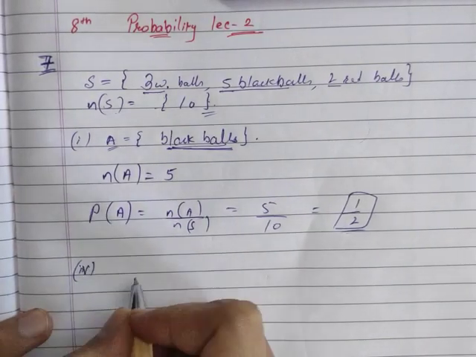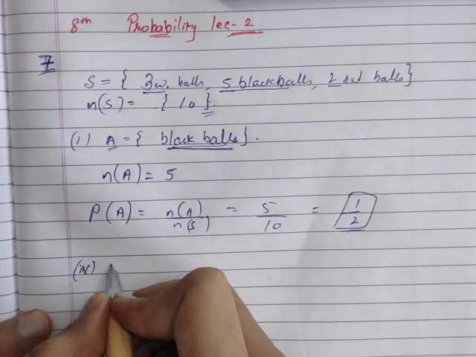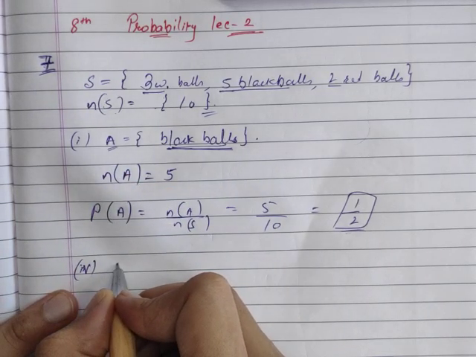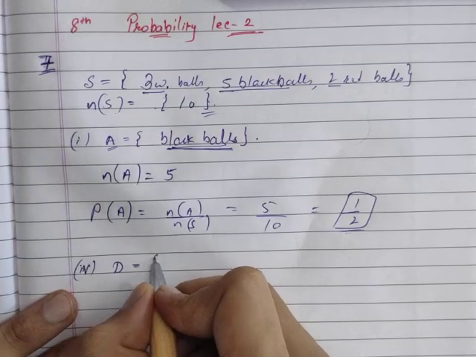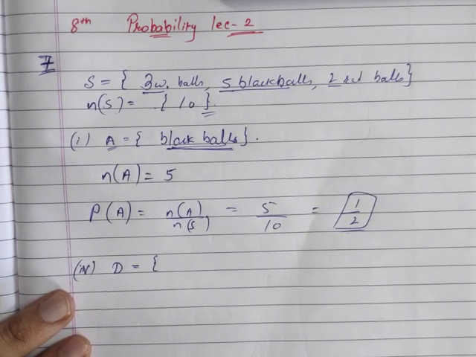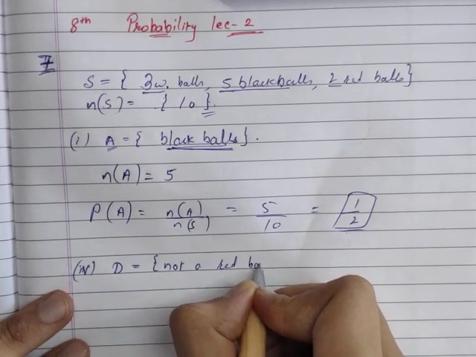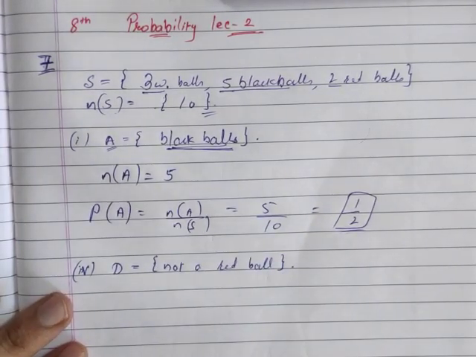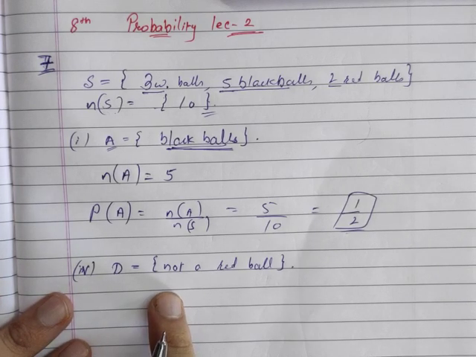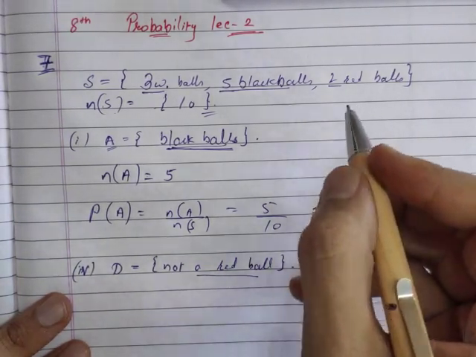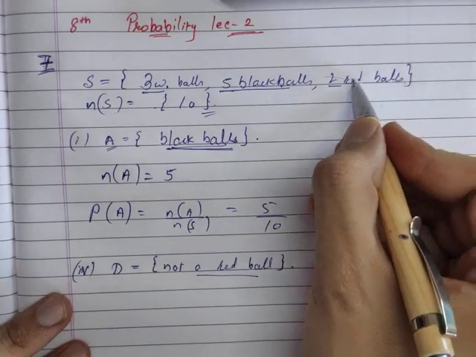This is the fourth one that we're talking about. And let me call it not A, but whatever, B, C, D, whatever, D. D equals not a red ball. This means what? When you say not a red ball, you mean that this is something I don't want.